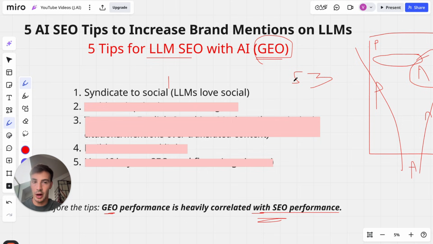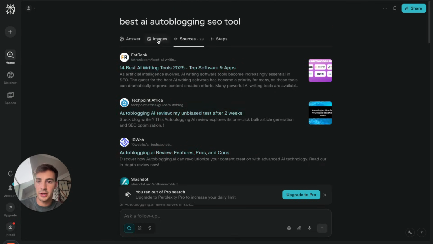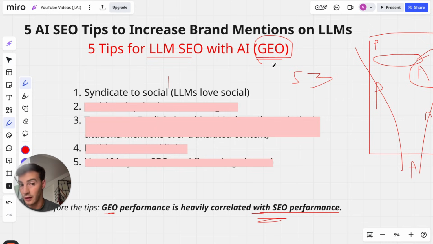So they search all throughout the web. Your site, competitor sites, LinkedIn, Twitter, Reddit, YouTube, they search everywhere and anywhere, even review sites, okay? So it's very important that you don't just hide your information in your sites. Yes, it's very important to produce content, and it's going to be one of the tips right here as well.